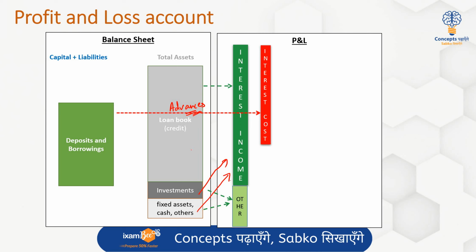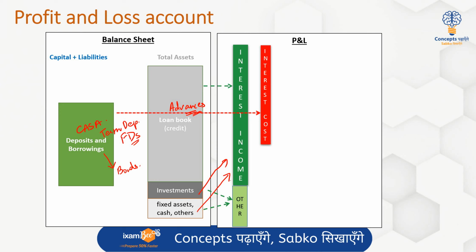This deposit money can be in the form of current deposits, it could be in the form of saving deposits, which we call the CASA deposits, and these could also be the term deposits, which are commonly also known as the FDs, fixed deposits. And then there can be other borrowings in the form of issue of bonds, or from other international agencies or government agencies, that the banks are making.